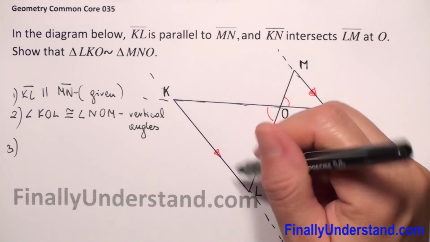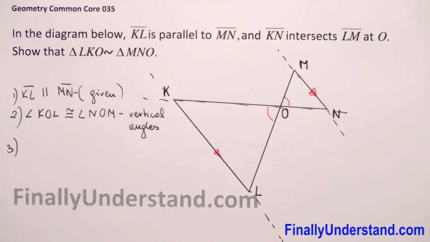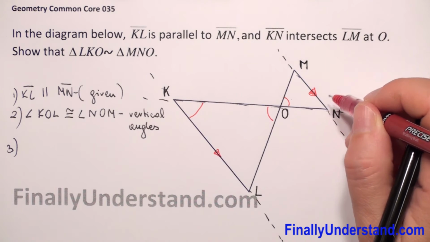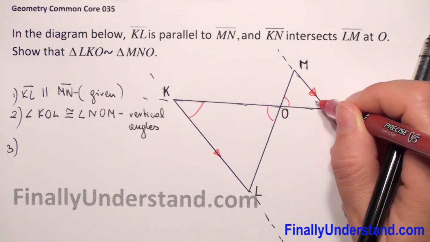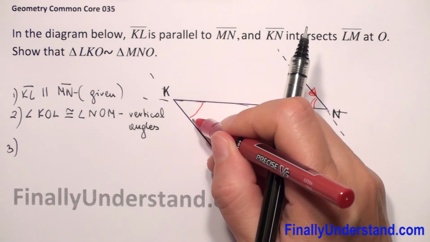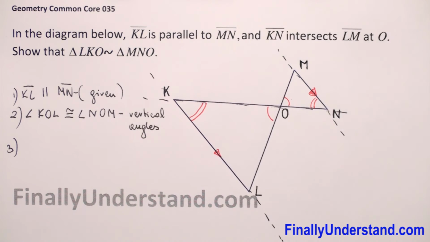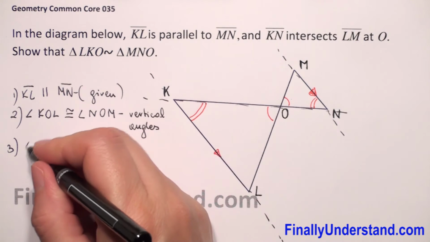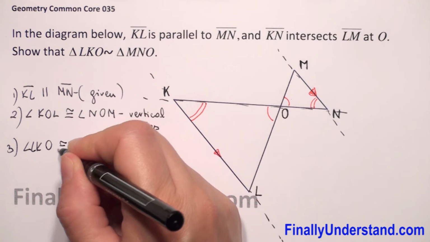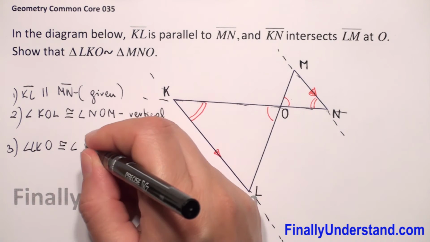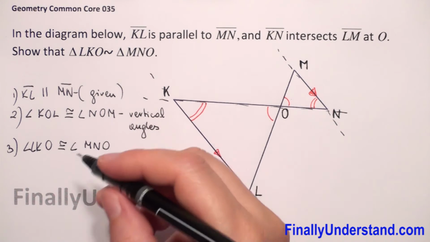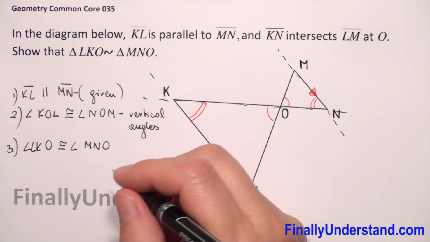So we have that angle LKO is congruent to angle MNO. Because this is a different angle, let's put two arcs. Angle LKO is congruent to angle MNO because they are alternate interior angles.